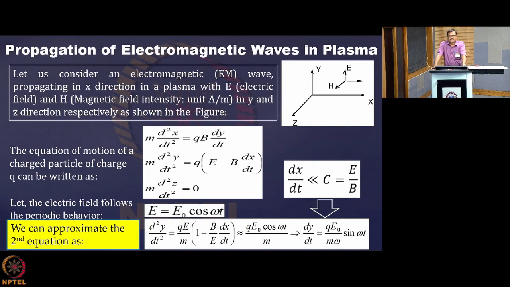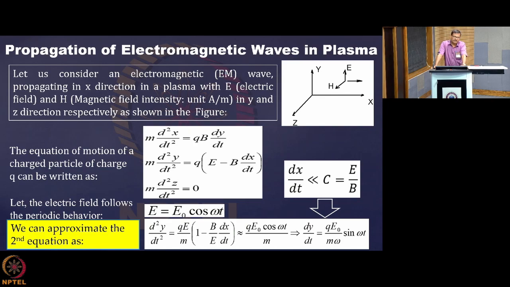But inside the plasma, the particles are moving much slower than that. This you should remember. When we treat the electromagnetic wave inside plasma, we are basically considering two types of velocity: one is the speed of the electromagnetic wave, which is very high, and the other is the speed of the particles, which is pretty low.